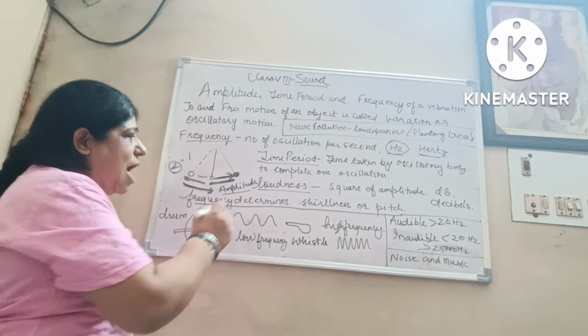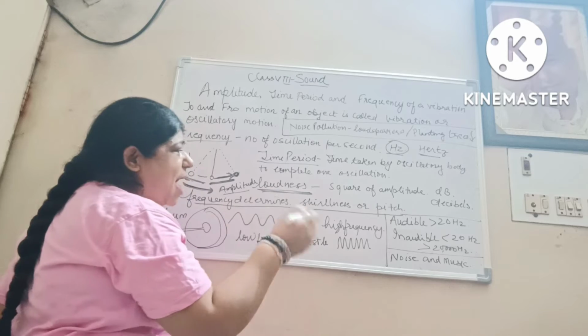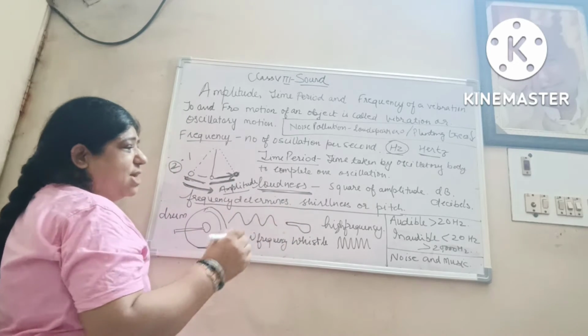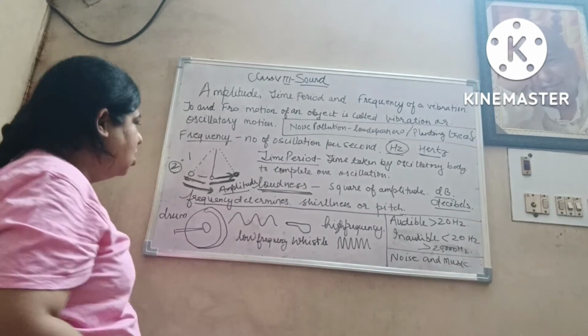One oscillation is completed. The time taken by an oscillatory body to complete one oscillation is the time period. Now loudness, what is loudness of any sound? The square of the amplitude is loudness. It is measured in dB, that is decibels.